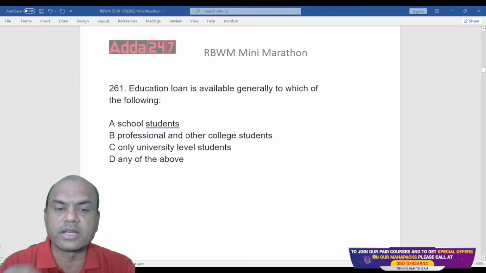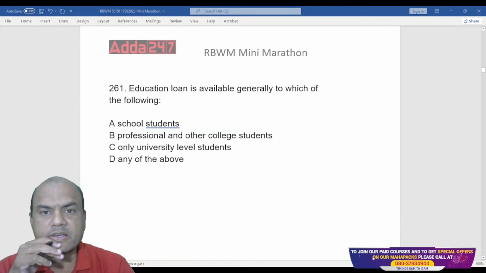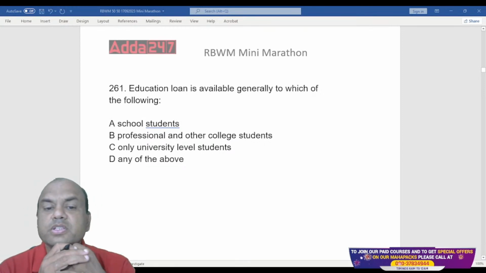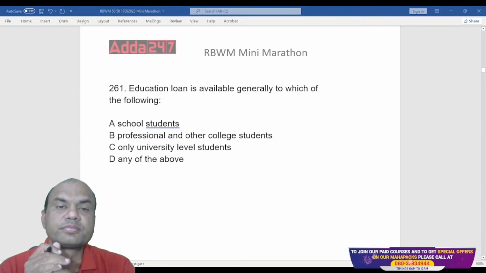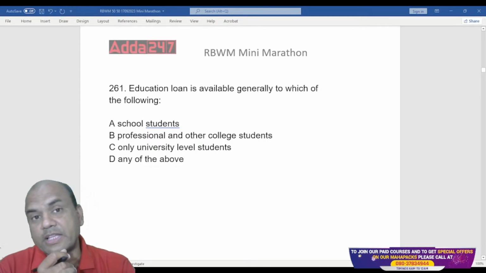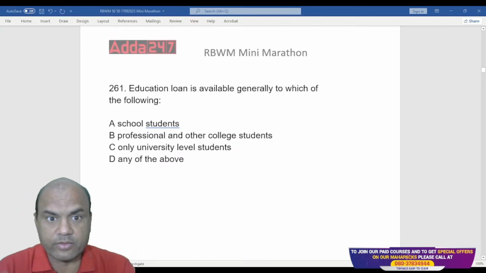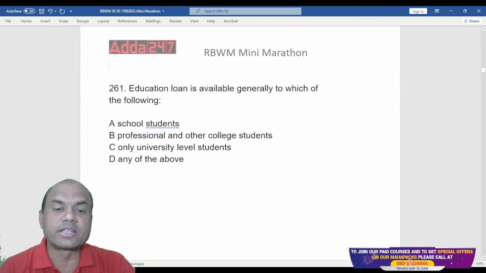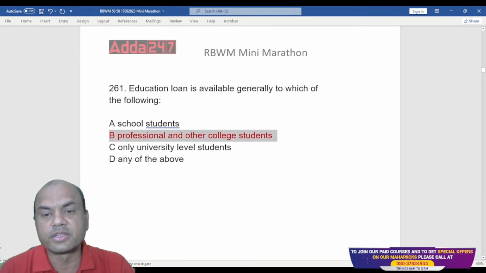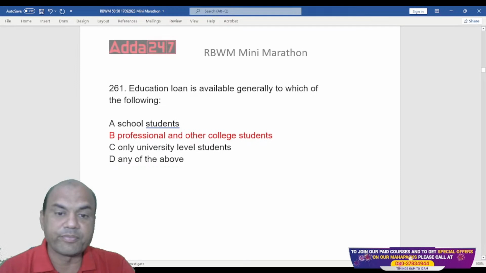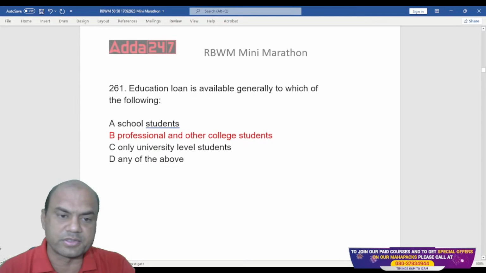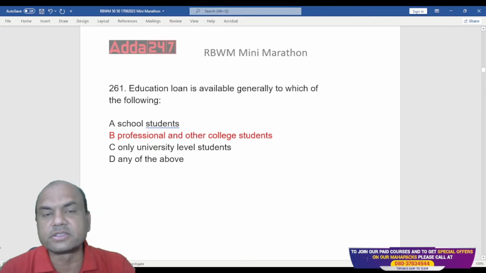Do school students get these education loans? Although, as per your JAIIB syllabus, the answer is only this: professional and other college students. That is the answer. Okay? Professional also includes university level. Professional means it includes C also. Okay? A is not the answer.